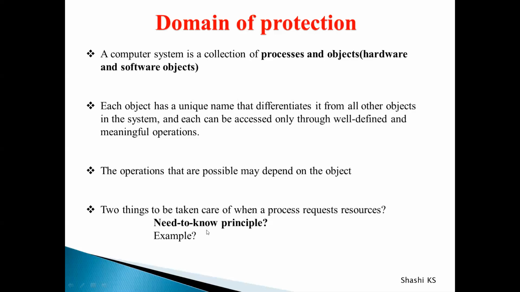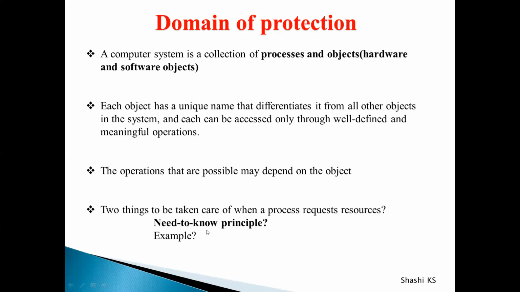For example, let's say you have a process P1 and the process P1 is calling a procedure A. Then the procedure A should be able to access only the formal parameters and the local parameters for that particular procedure.